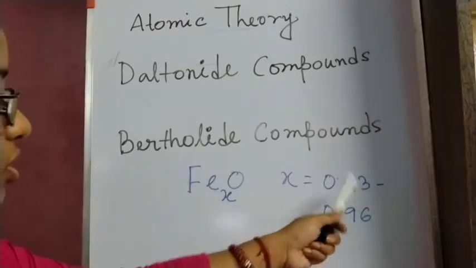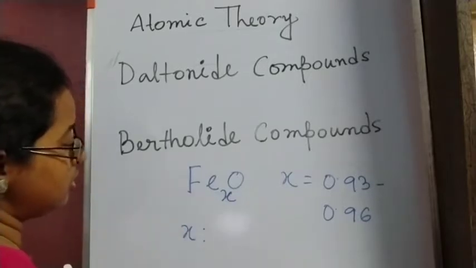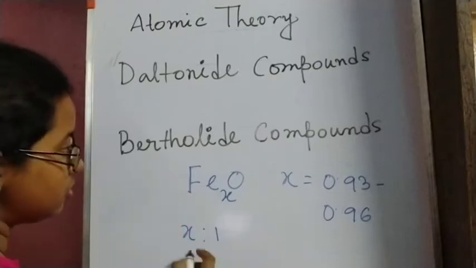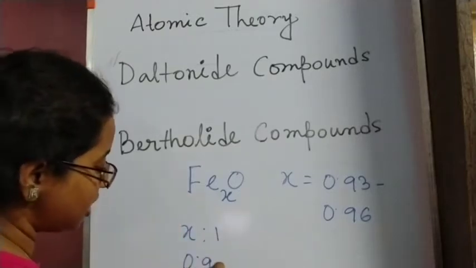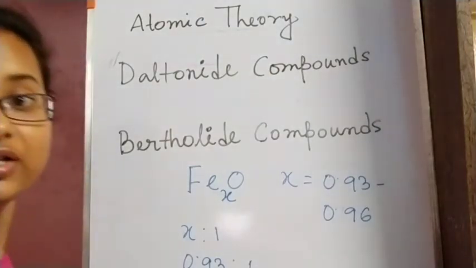If we take X as 0.93, then for the one oxygen atom here, the ratio is 9.3:1. So this is not a simple whole number ratio.